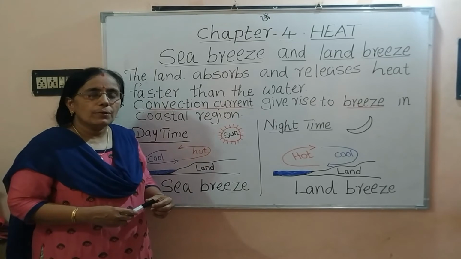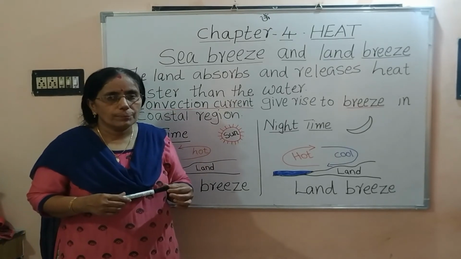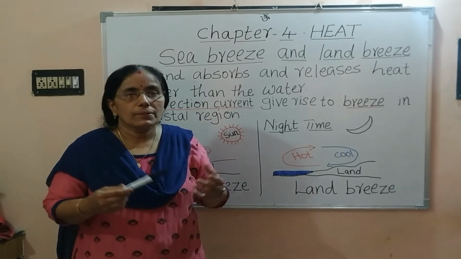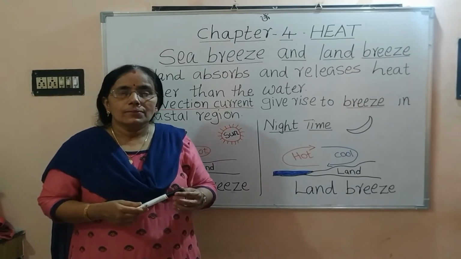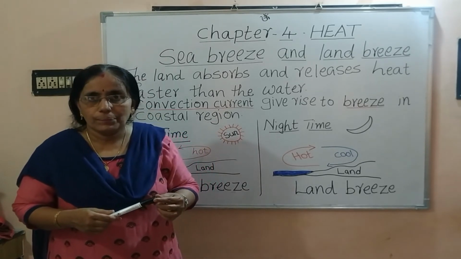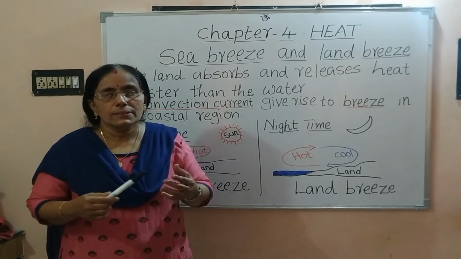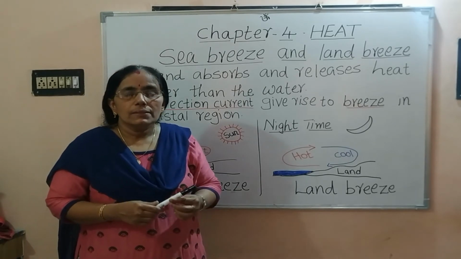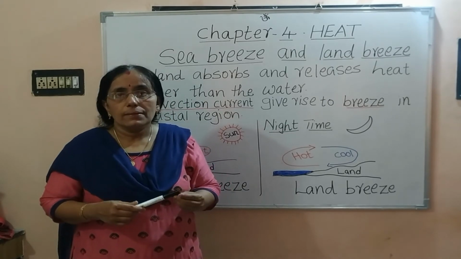Now let's find out whether the convection current takes place in nature also. Students, we all would like to go to a beach or a seashore in the hot summer season and enjoy the very pleasant weather there. But do you know how this pleasant weather exists there throughout the day? Let us learn this phenomenon under the heading sea breeze and land breeze.